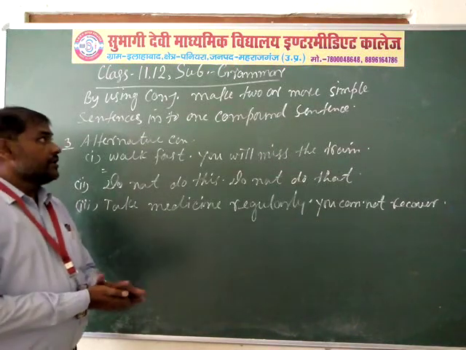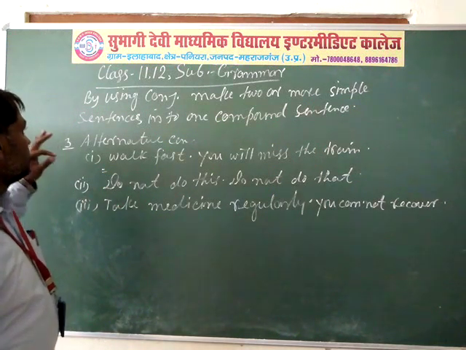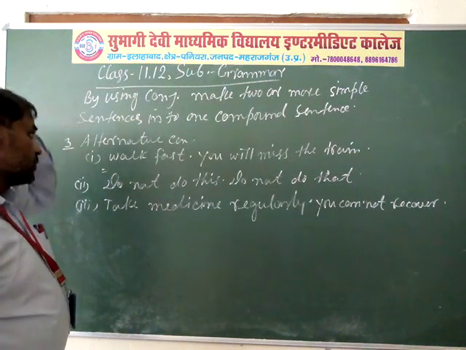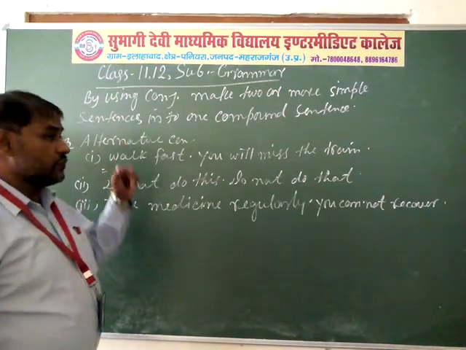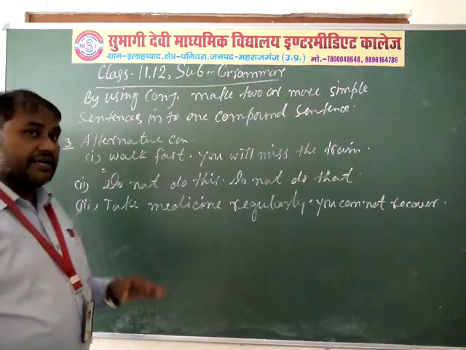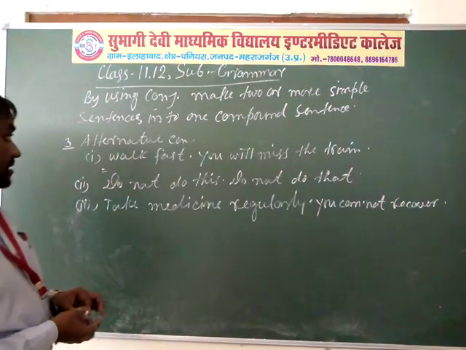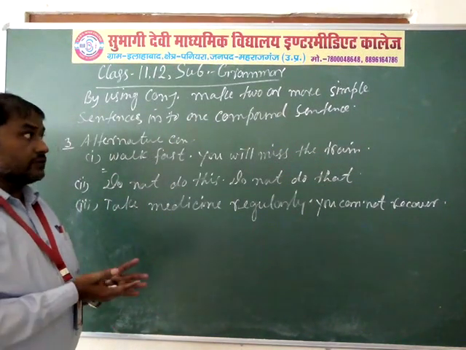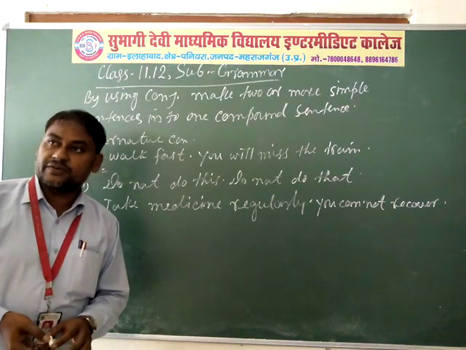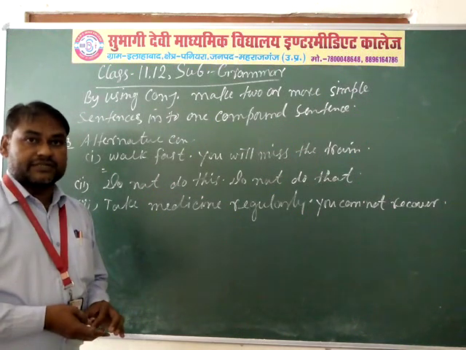Before this you have read about synthesis. In the previous chapter, the previous topic, you read how to make two or more simple sentences into one compound sentence. Before that, by using cumulative and adversative conjunction, you joined two or more simple sentences into one. You know there are four types of conjunction: cumulative conjunction, adversative conjunction, alternative conjunction, and relative conjunction.